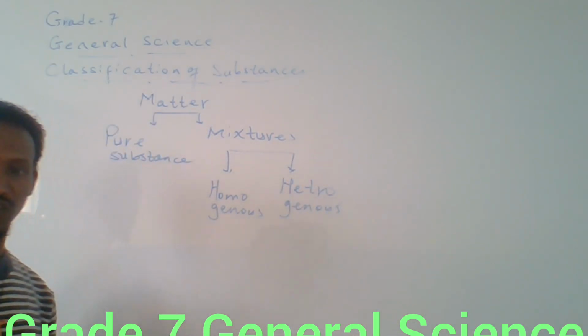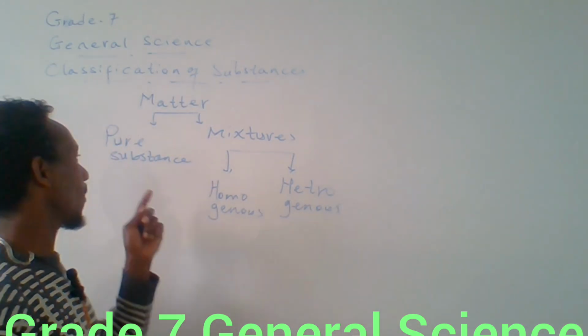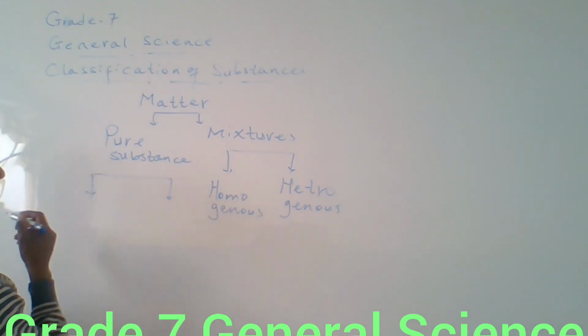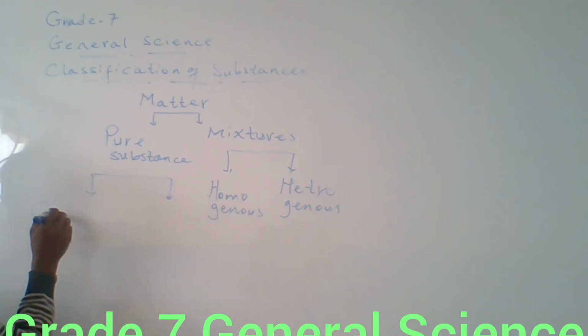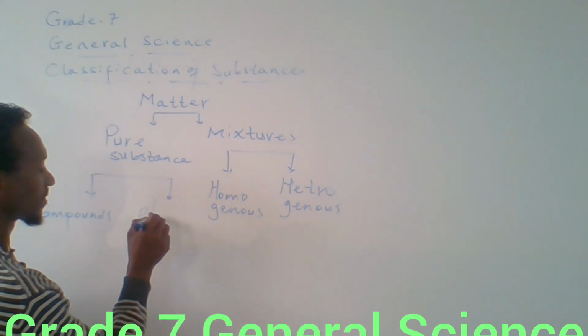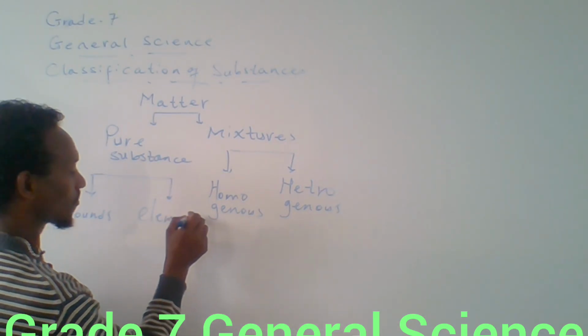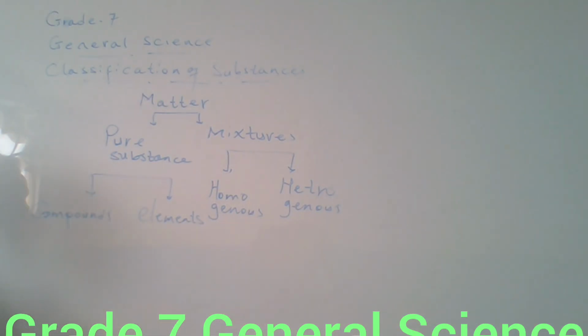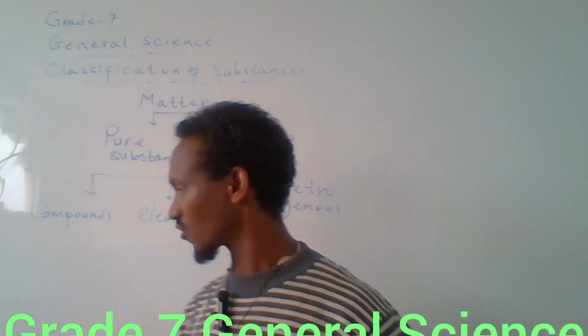Whereas pure substances can also be divided into two: compounds and elements. These are the two categories of pure substance.